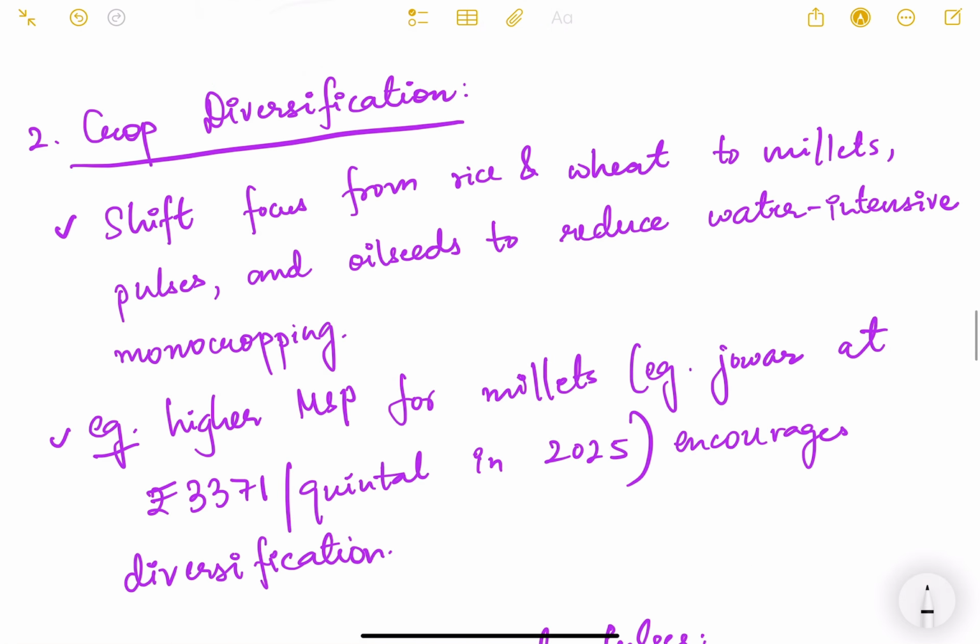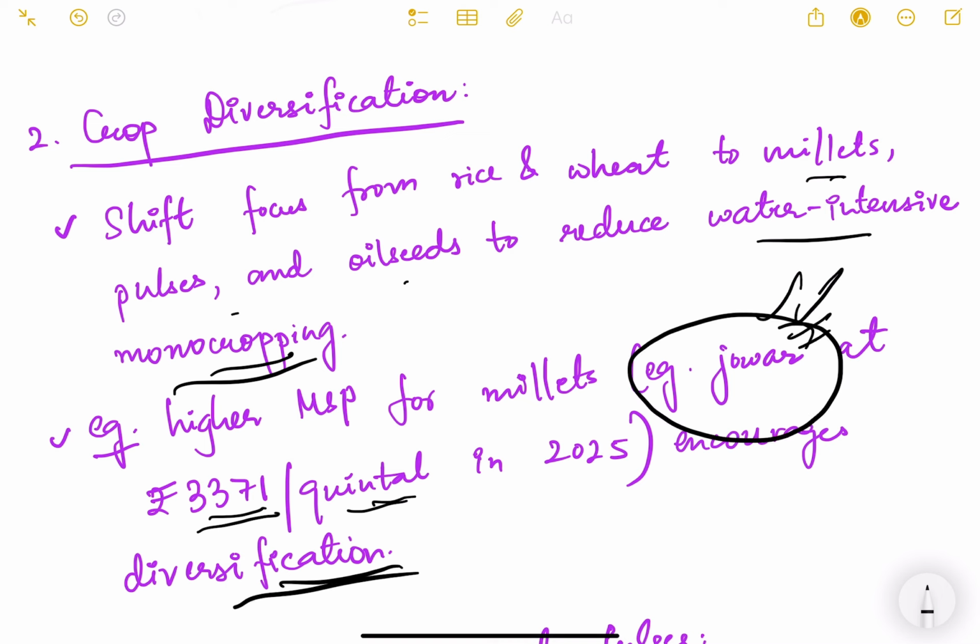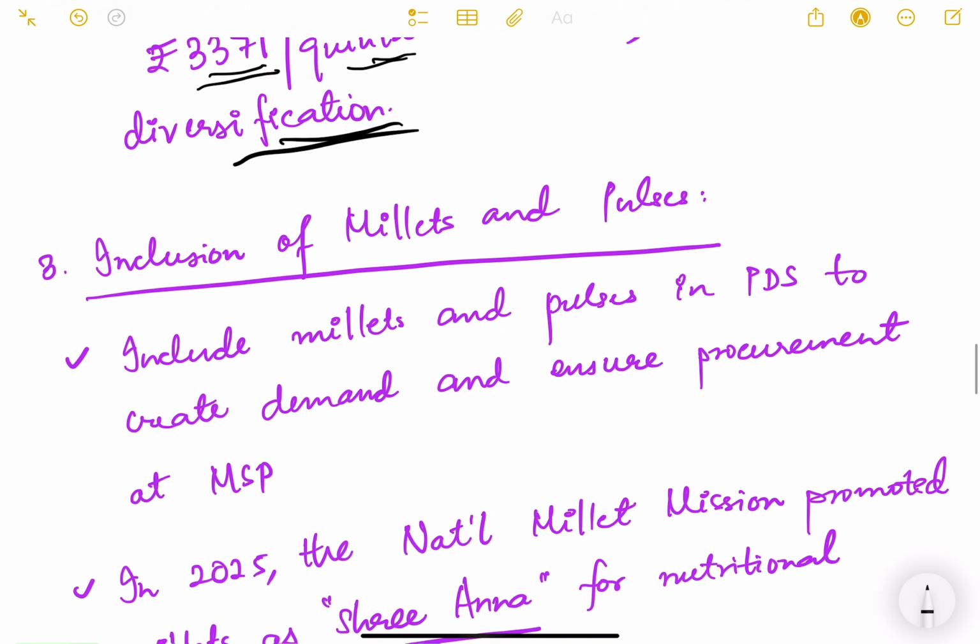Then the next solution can be crop diversification. Shift focus from rice and wheat to millets, pulses and oilseeds to reduce water intensive monocropping. Example, higher MSP for millets, that is jowar, at 3,371 per quintal in 2025 encourages diversification. So see, the government is paying more MSP for jowar than rice and wheat, so obviously it incentivizes. But again, if there is no procurement, and if there is no large scale infrastructure to procure these commodities, then practically it doesn't happen. So that also needs to be seen.